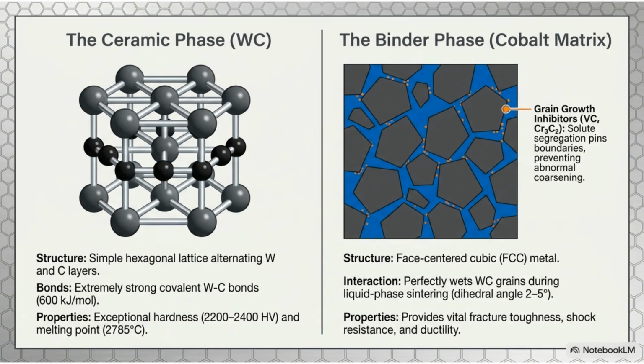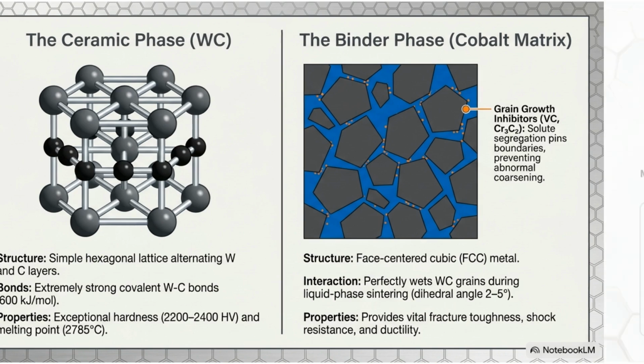The microstructure consists of a hard ceramic phase of tungsten carbide and a tough cobalt binder matrix. The ceramic provides exceptional hardness, while the cobalt binder ensures the necessary fracture toughness and ductility. Grain growth inhibitors are used to pin boundaries and prevent abnormal coarsening.